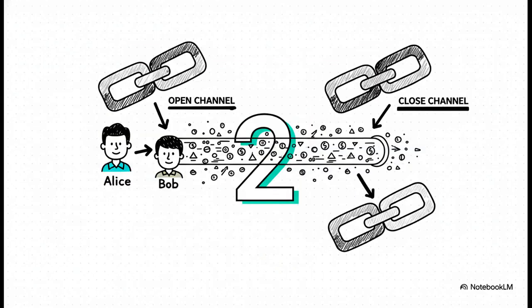And that's the number to remember, 2. Alice and Bob could make thousands, even millions of little payments back and forth, but only 2 transactions ever have to touch that slow, expensive main blockchain, one to open the channel and one to close it. It is a ridiculous efficiency gain.